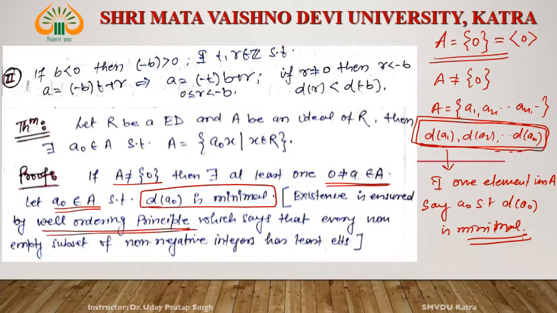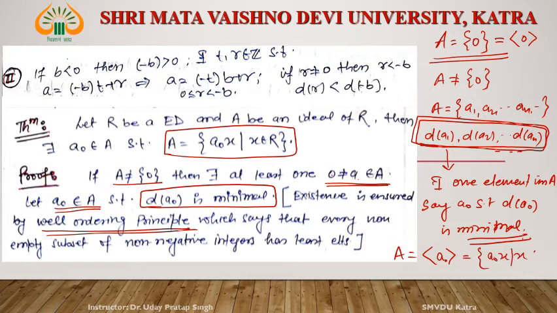Now we have to prove this. We are claiming that every ideal A is generated by a naught. What is this? This is nothing but a naught x, x belonging to R. Okay. How will we prove it?